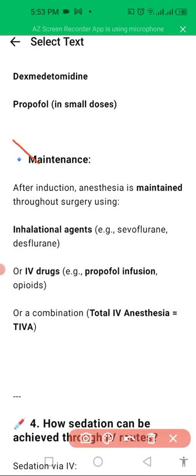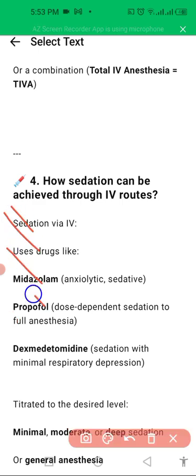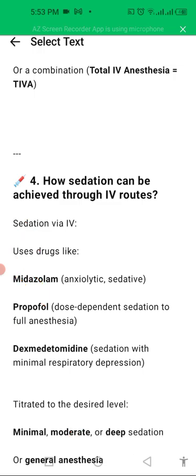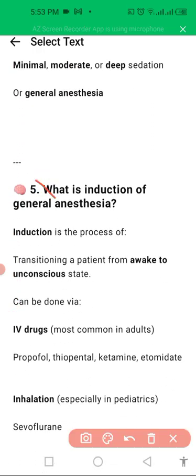Next one is maintenance, after induction. Anesthesia is maintained through inhaled agents like sevoflurane and desflurane, IV drugs like propofol, infusion of opioids, or a combination like total IV anesthesia. Sedation is given via IV agents like midazolam, propofol, and dexmedetomidine. Another question: what is induction of general anesthesia?